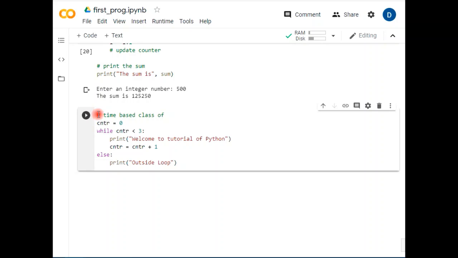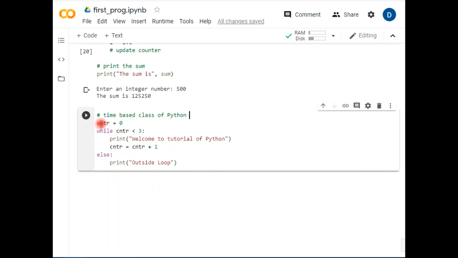class of Python. Let's say a time-based class of Python. So I'm just creating a simple program. For a period of time, my particular program will be running online, and then after that it comes out. Okay, let's just take an example.